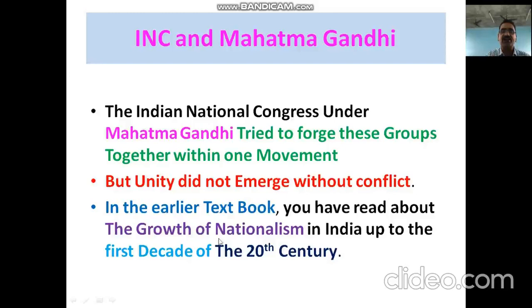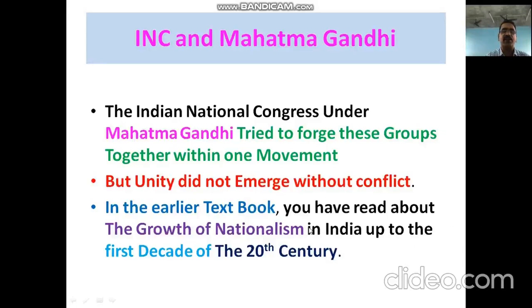In the previous textbook and previous classes, we have studied the same Indian national movement in three phases. The first phase was the moderate phase, 1885 to 1906. Then the extremist phase, and then the third phase was the Gandhian era. It was called the Gandhian era. Mahatma Gandhi was going to take the leadership.